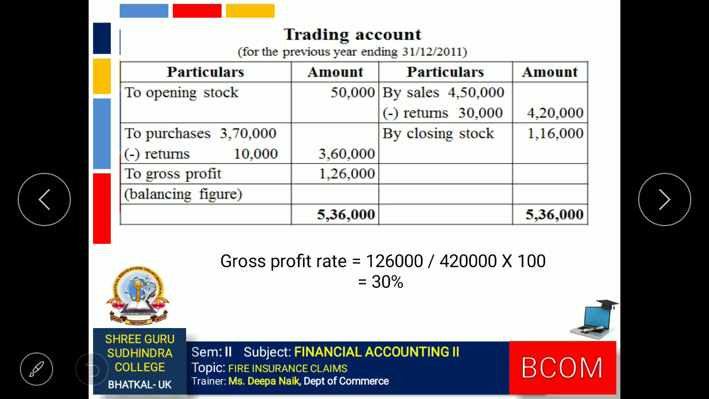Opening stock is 50,000. Purchases minus returns, so net purchases 3,60,000. Sales minus returns, so net sales 4,20,000. Based on sales, we will calculate gross profit. We'll enter the closing stock amount, and the balancing figure is the gross profit of 1,26,000. So we get the gross profit rate: gross profit divided by sales into 100. 30% is the rate of gross profit.